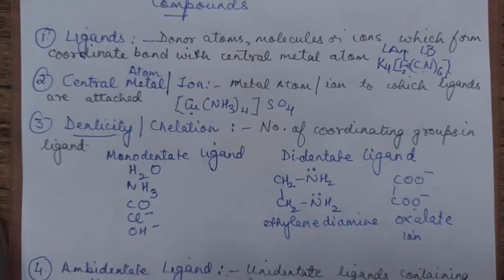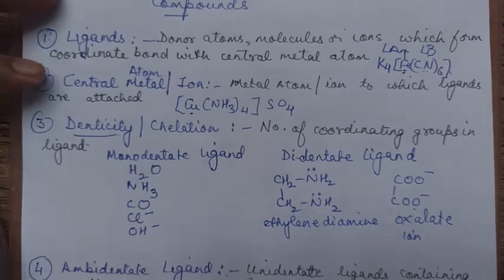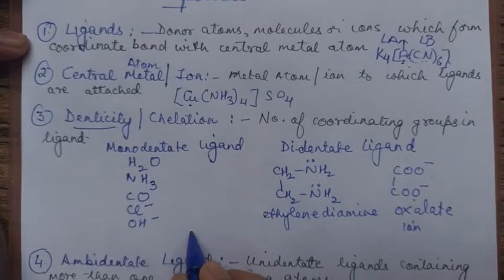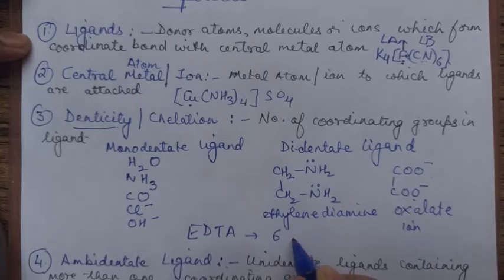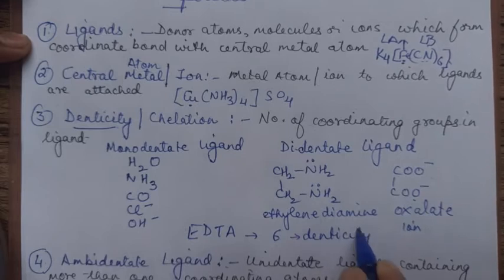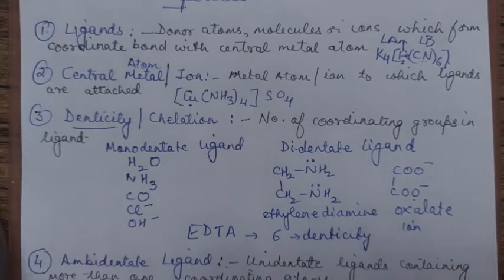You will be further studying, there are certain species which can be tetradentate, which can be hexadentate. Okay, so we will be further studying this example, one structure I will be drawing later. EDTA, ethylene diamine tetraacetate ion. It is hexadentate, its denticity is 6. Denticity, children, is a name given to how many teeth it can have, how many points of attachment it can have. So it is a hexadentate ligand, EDTA. It is ethylene diamine tetraacetate ion. We'll be drawing the structure later.